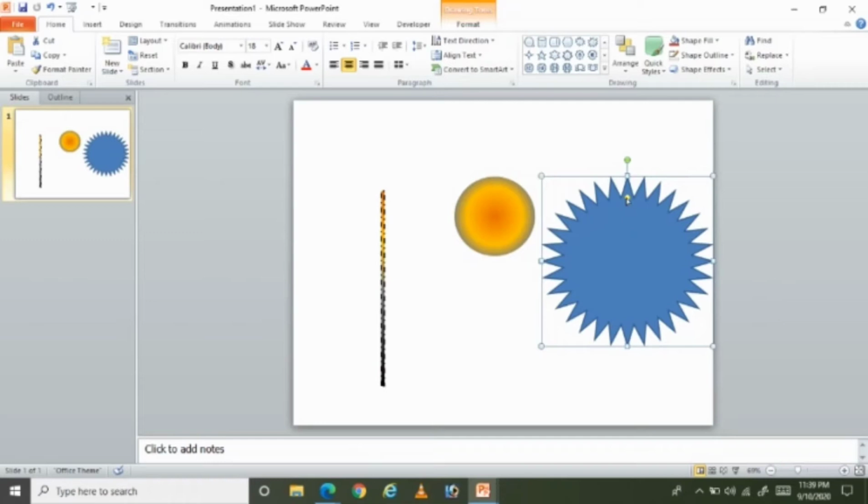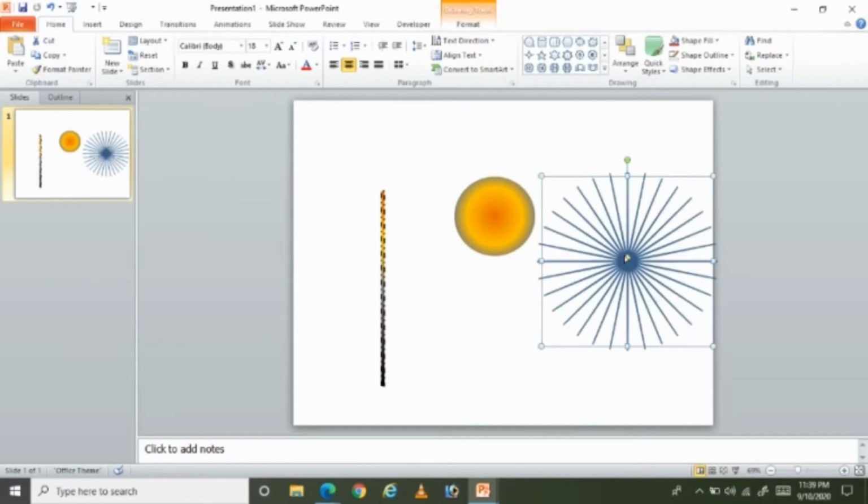And you can see here a yellow color dot is there, right? Just click on the yellow dot and bring it all the way down. Now you can see a light is coming.